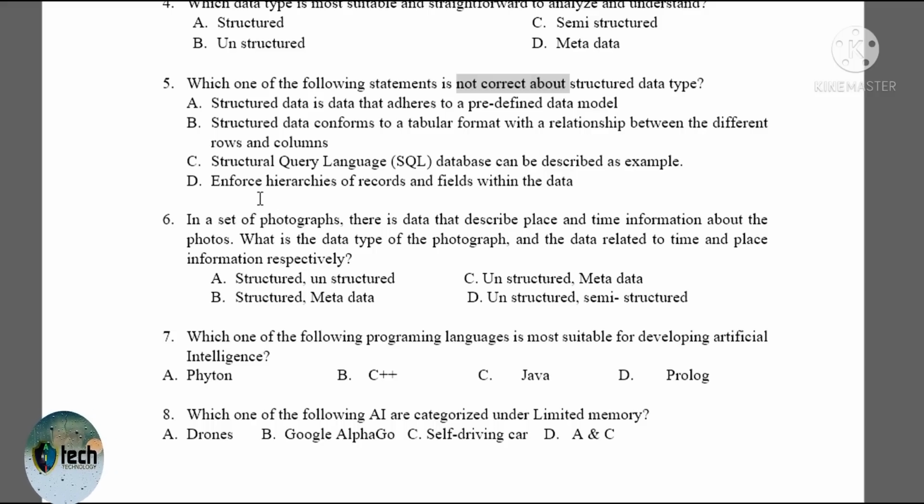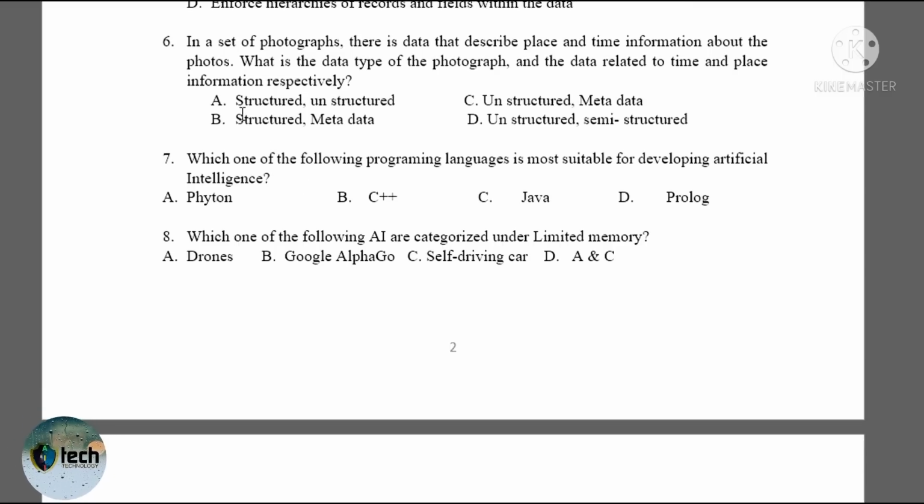Is correct. Enforce hierarchy of records and fields with data, which is for semi-structured data, or they have tags and other markers, as we said, to separate semantic elements, which means they will have a hierarchical format. So the correct answer is choice D. That's not correct about structured data.